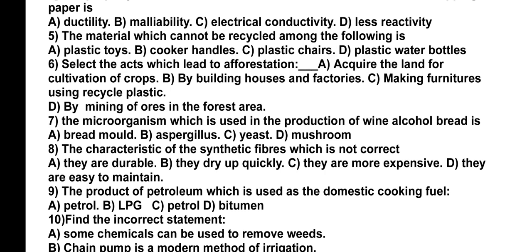C option says plastic chairs. This can be recycled because they melt. Plastic water bottles also can be melted. They are recyclable. So the option to be selected here is cooker handles.